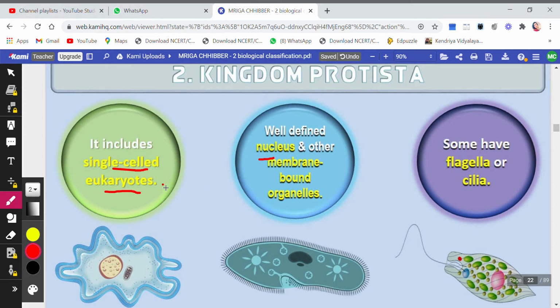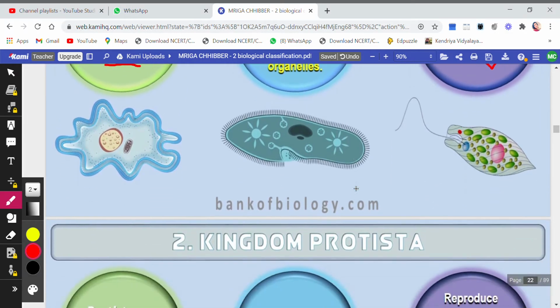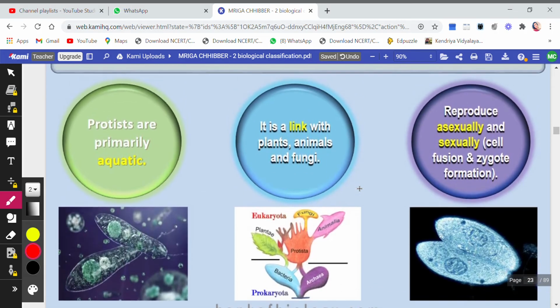Because they are eukaryotes, the nucleus is well-defined and all the membrane-bound organelles are present. So they are a bit more complex than the organisms in Kingdom Monera. Some of them may have flagella or cilia. So let's move on.